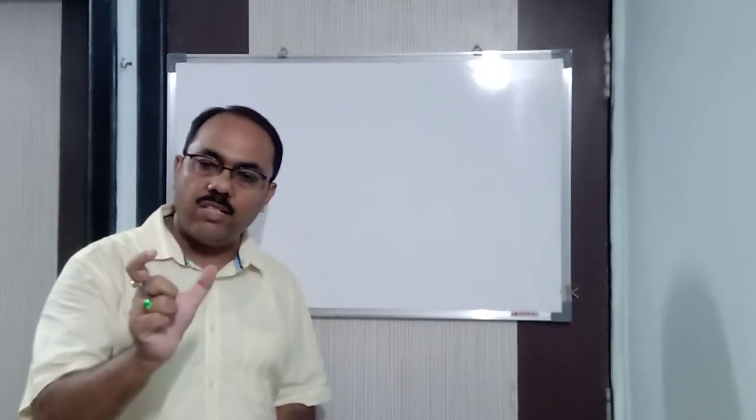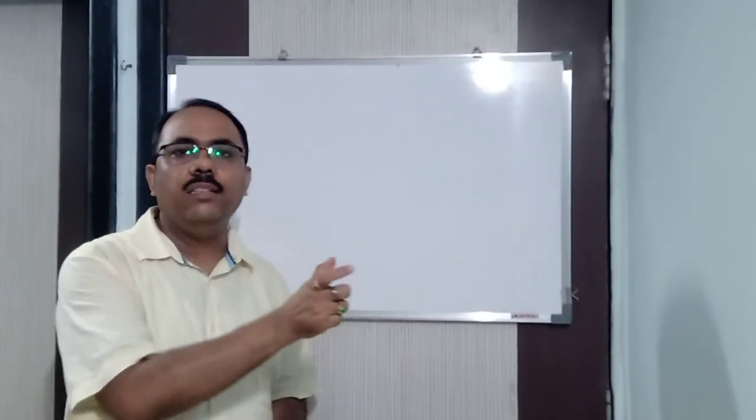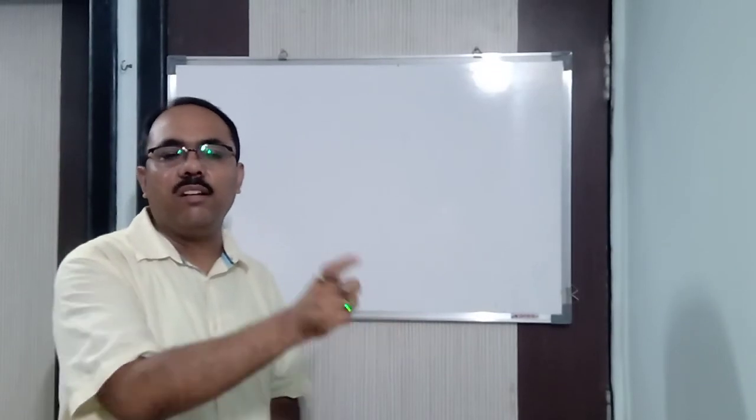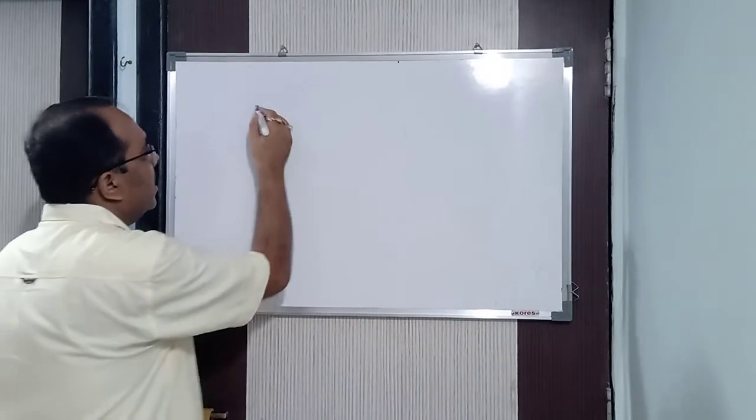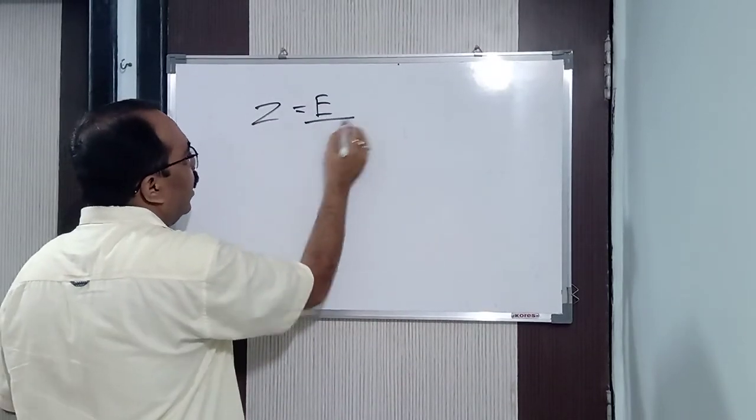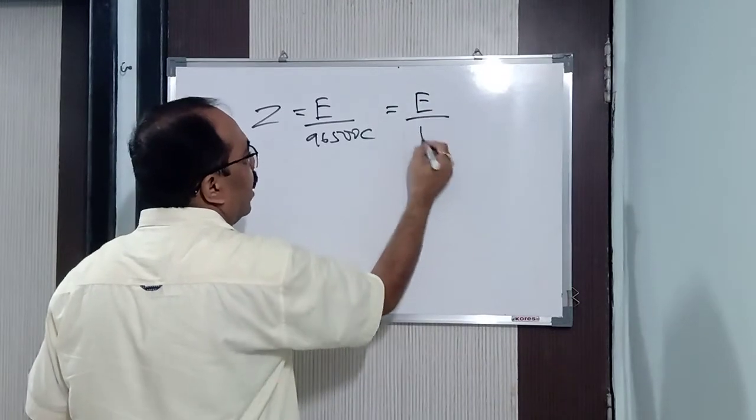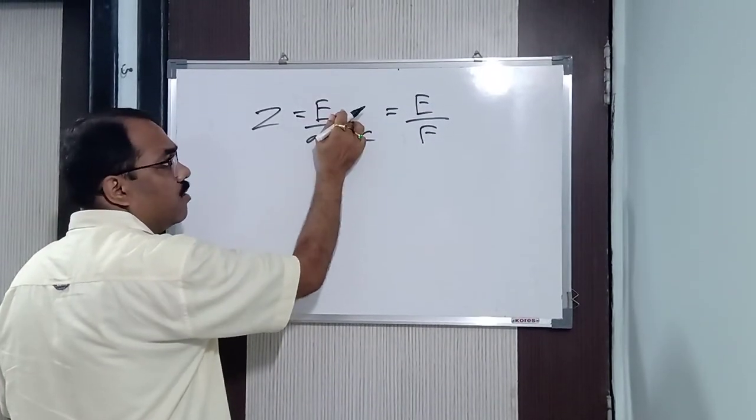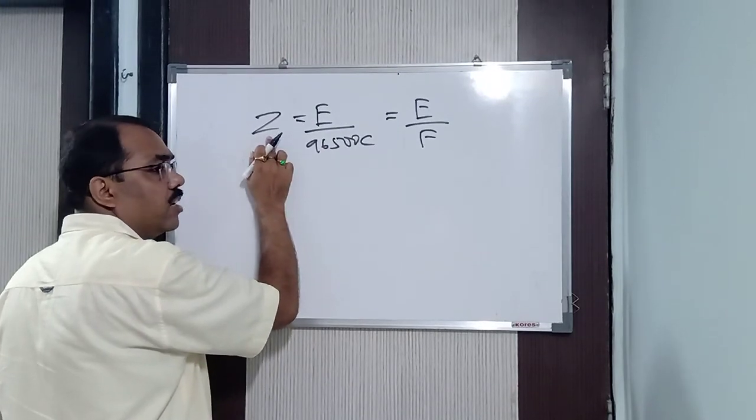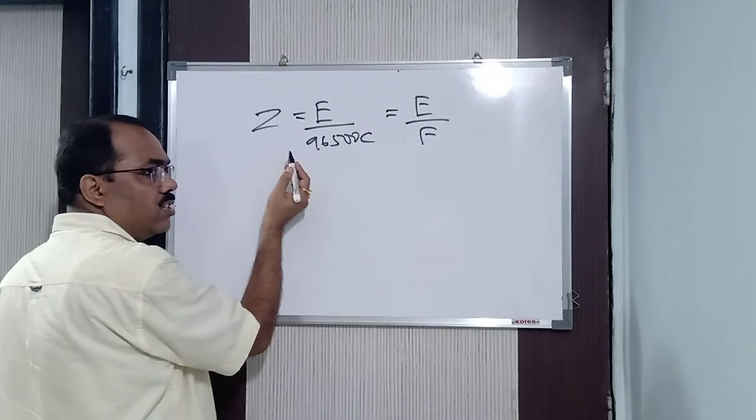That means there is a relationship between equivalent weight and electrochemical equivalent, between Z and E. So what is that? Z is equal to E by 96500. That is, Z is equal to E by F. We can say that because this is 1 Faraday. E stands for equivalent weight, and Z stands for electrochemical equivalent. Now we got this particular formula, and now you will be using it.